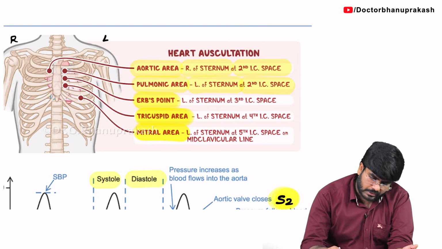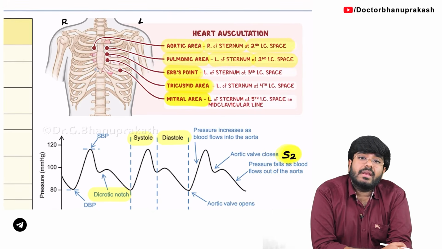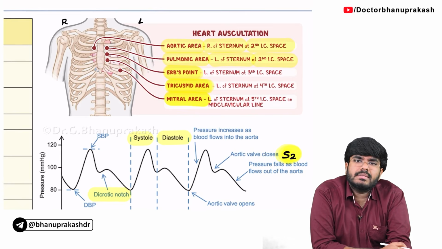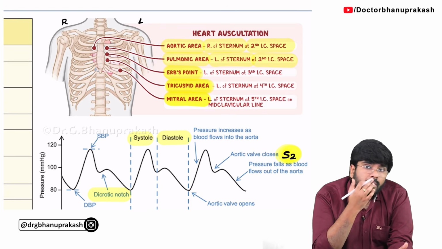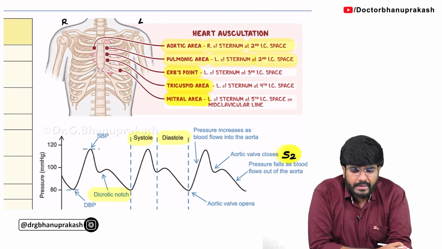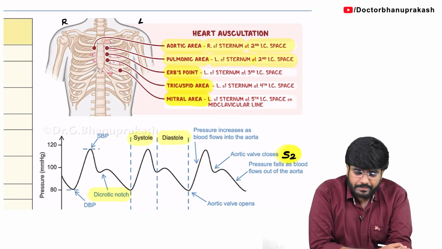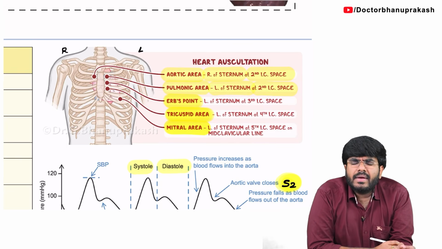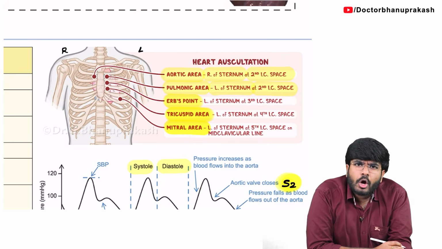Okay. So, now tell me, guys, what are the areas that are located on the left side? All areas except the aortic area. Okay, the aortic area is located on the right side. But if they ask about Erb's point, which is the neo-aortic area, that is also located on the left side. Okay, how will the question come in your exam? They will be asking you to arrange the areas from top to bottom. They will just try to know whether you know the order from top to bottom or not.